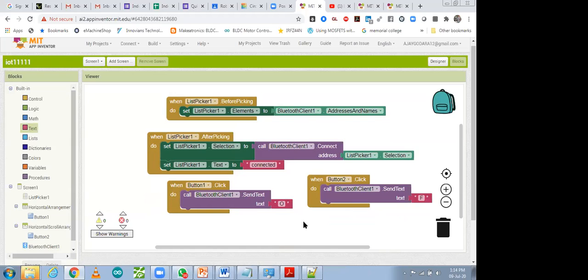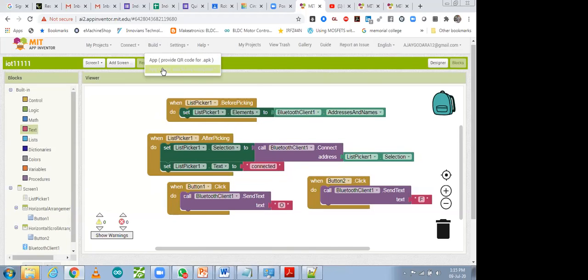So our mobile app is ready. Our mobile app and coding part, everything is ready over here. We just have to connect it and check it. So we have to go to build and we can download that app, so that we can download it, and after that we will be able to run it.